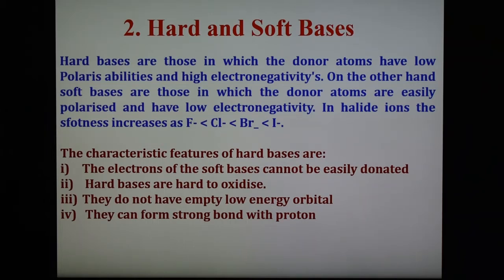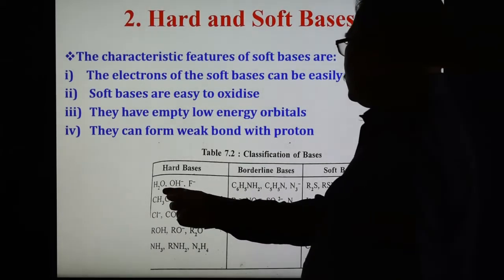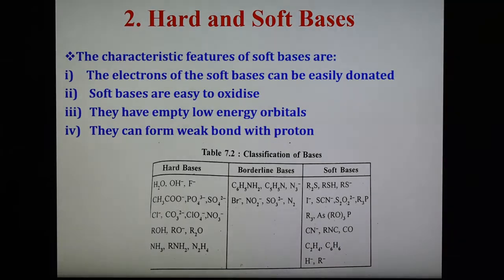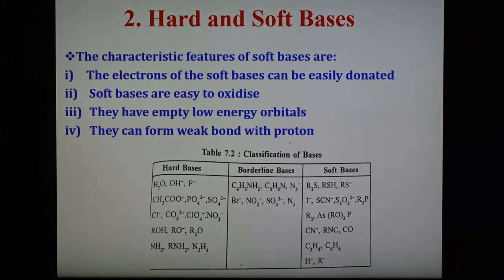And the important characteristics of the soft bases are the electrons of the soft bases can be easily donated. Soft bases are easy to oxidize, and they have empty low energy orbital. They can form the weak bond with the proton. So these are the characteristics of hard and soft bases, and examples are shown in the table of the hard bases, soft bases. So these are the examples: H2O, OH minus, F minus. They are highly electronegative, and soft bases have low electronegativity.